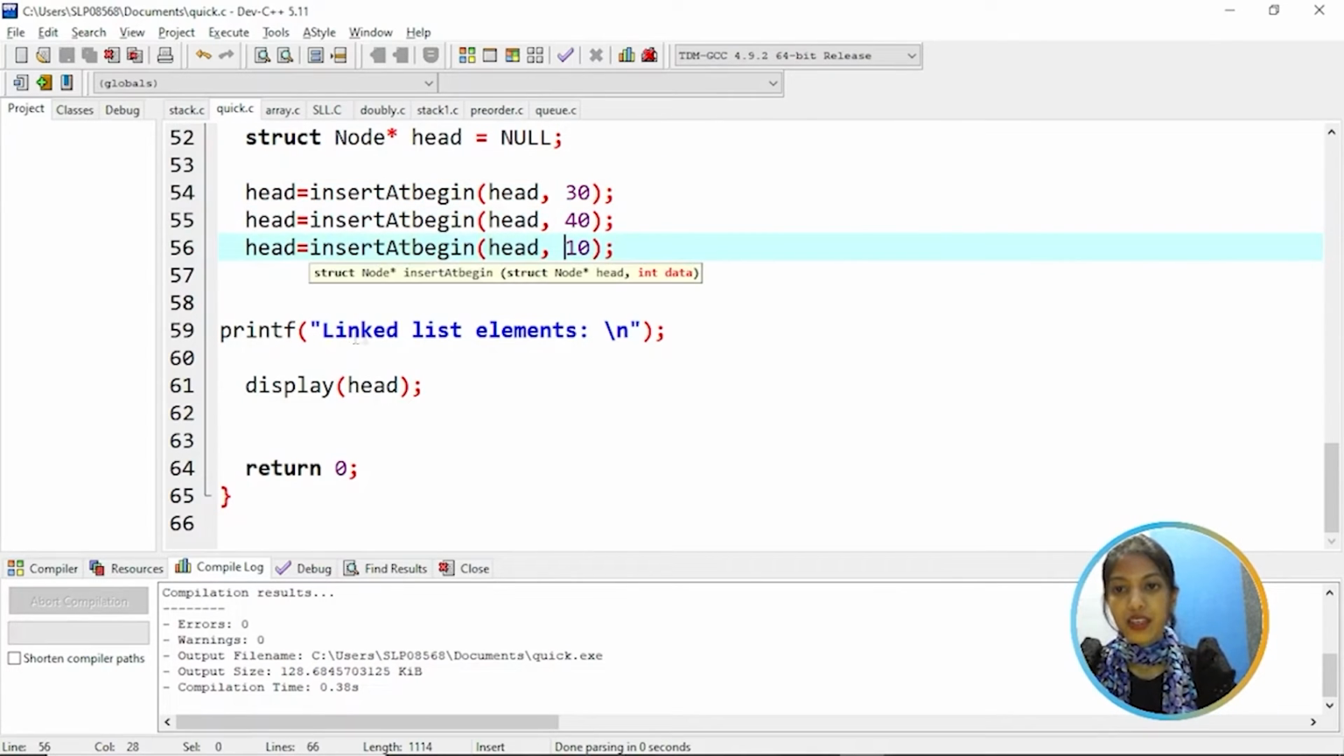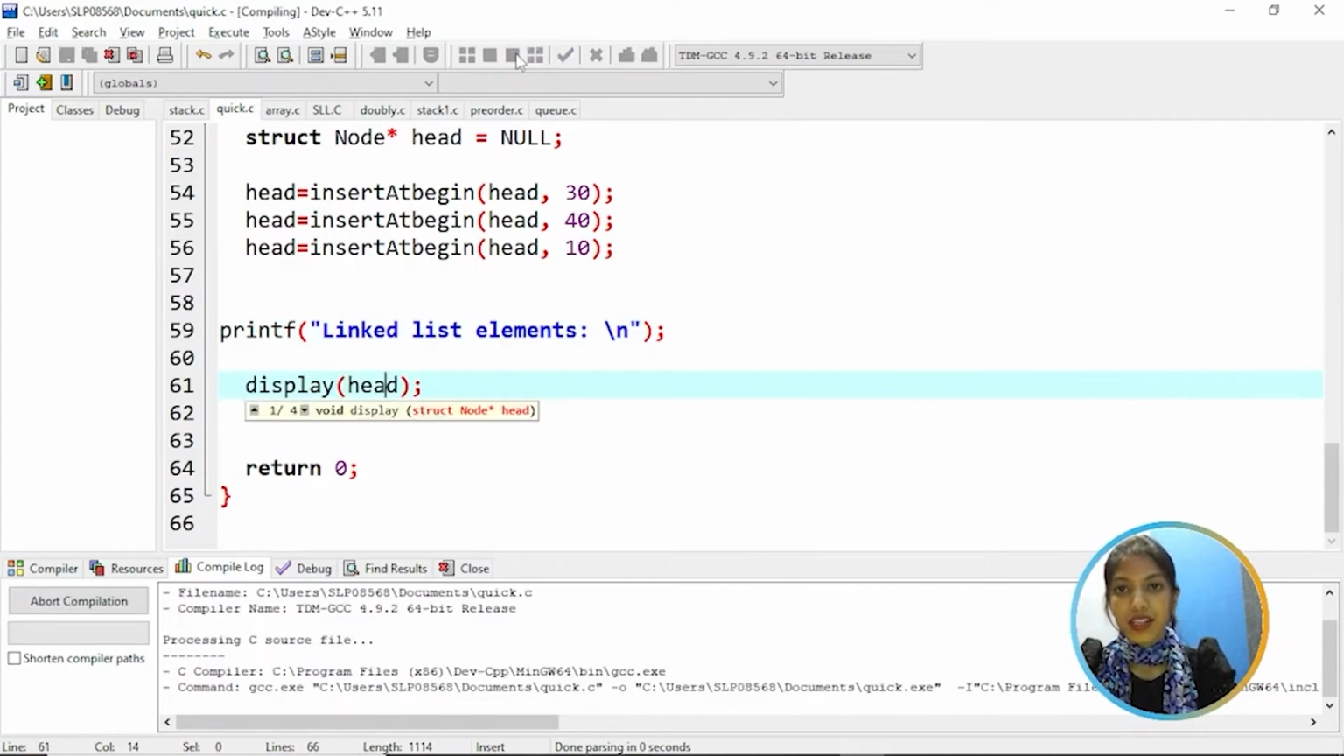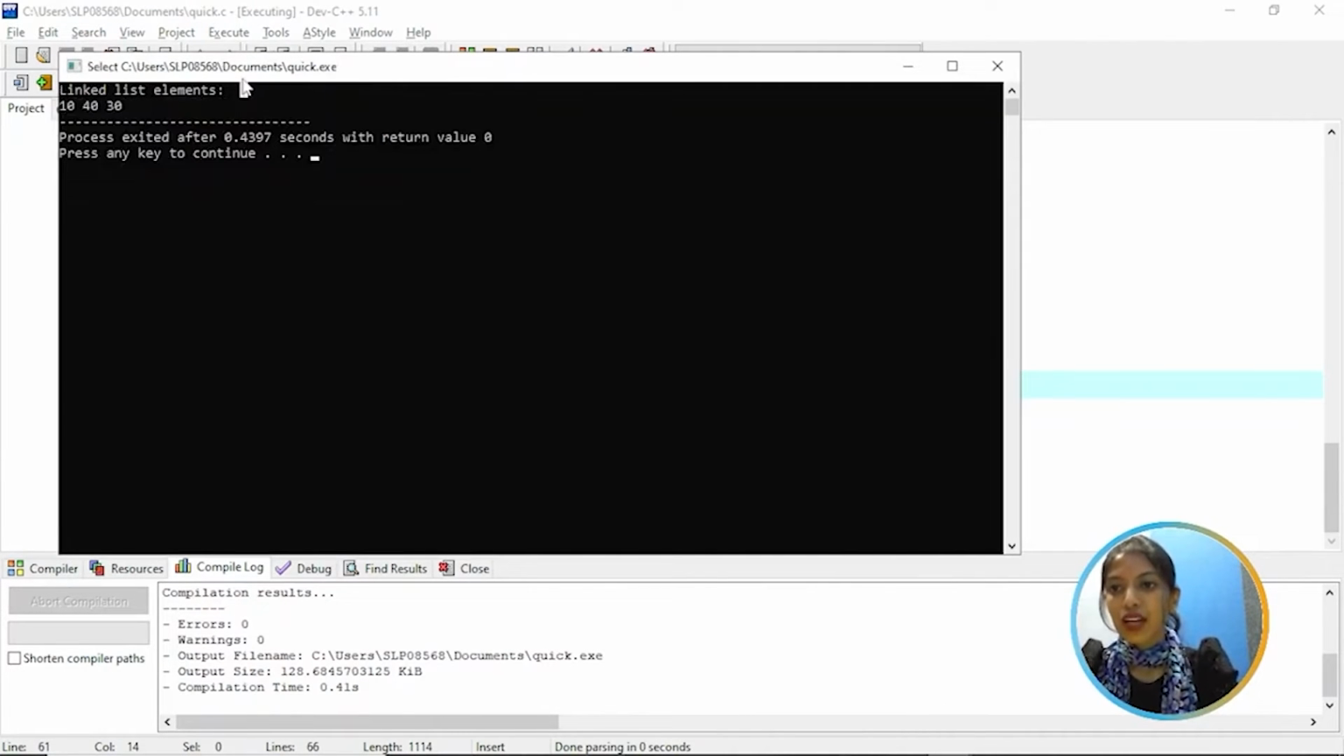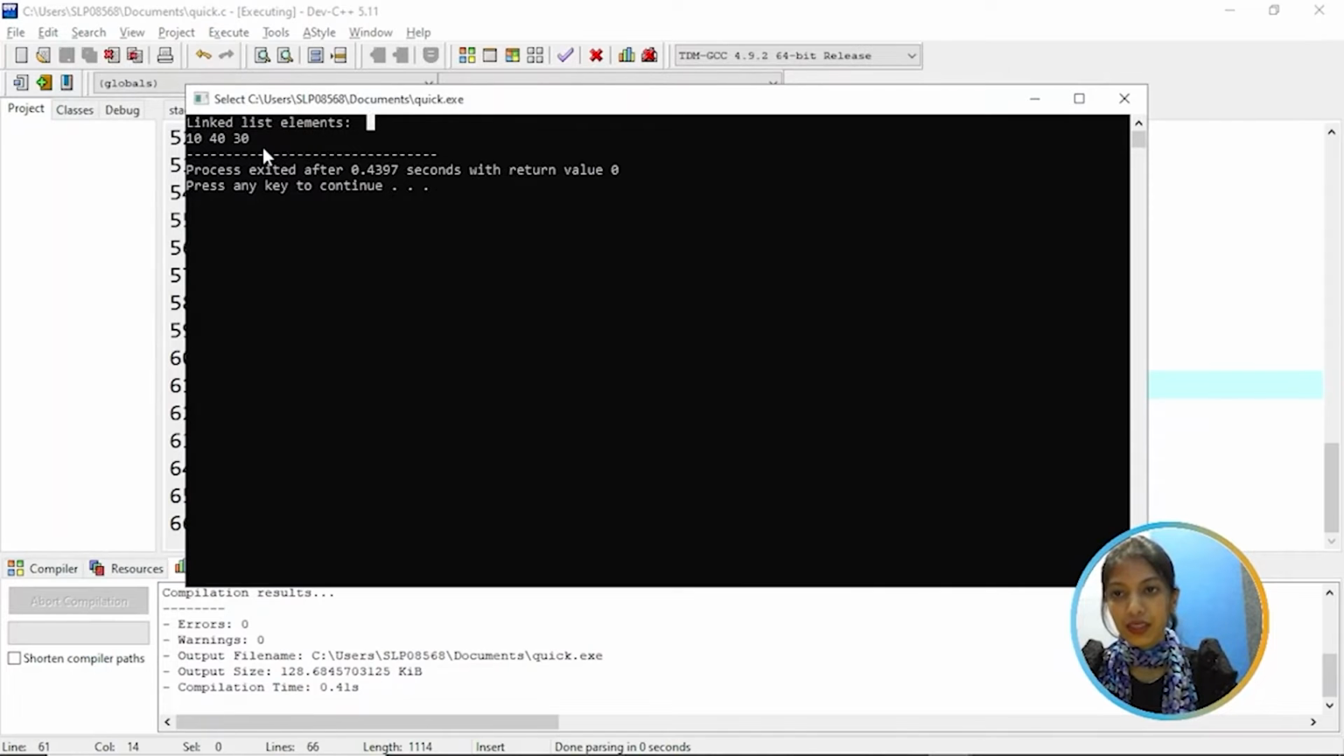So then print the linked list elements, and we're calling the display function. So this function will display all the elements. Let's run it. As you can see, the linked list elements are 10, 40 and 30.